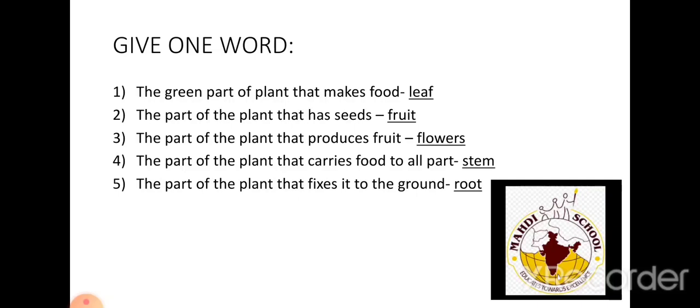Give one word. What is the first? The green part of the plant that makes food. Which part of the plant makes food? Leaf.